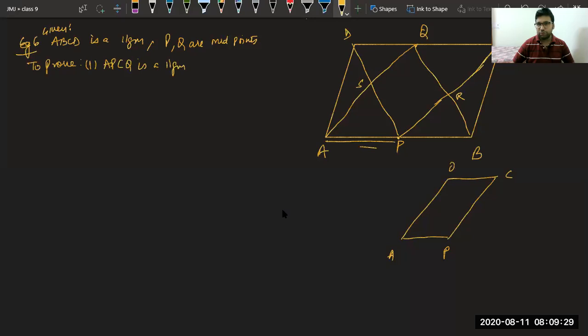Again, if you observe, we have just read theorem number 8.8. Can you please help me how we can prove it a parallelogram?